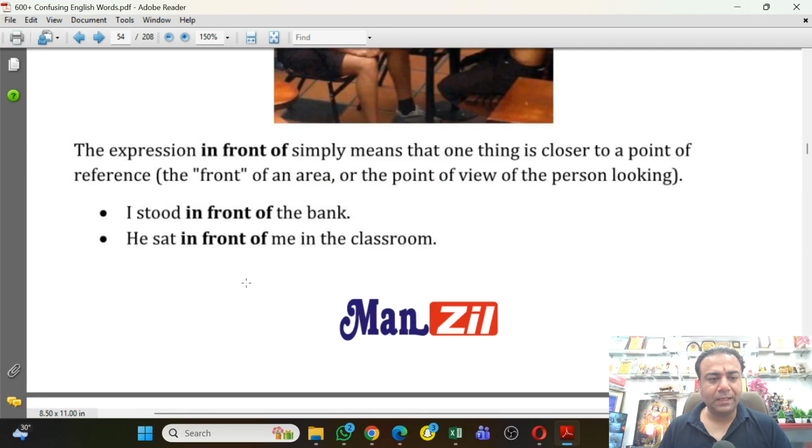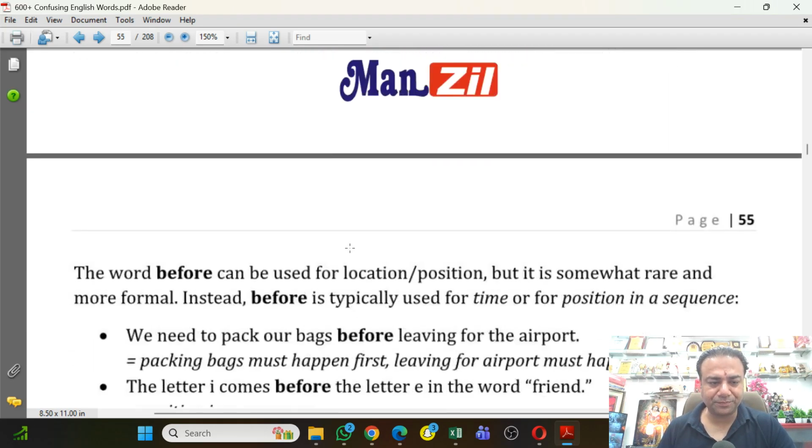ठीक है? The expression in front of simply means that one thing is closer to a point of reference, the front of an area, or the point of view of the person looking. For example, I stood in front of the bank. He sat in front of me in the classroom.